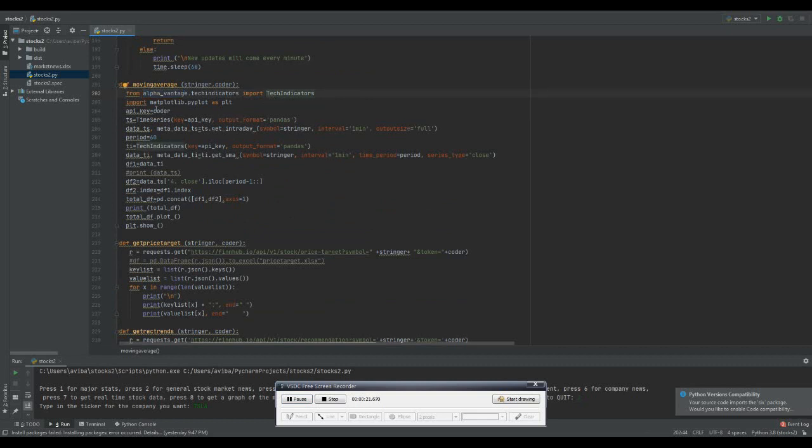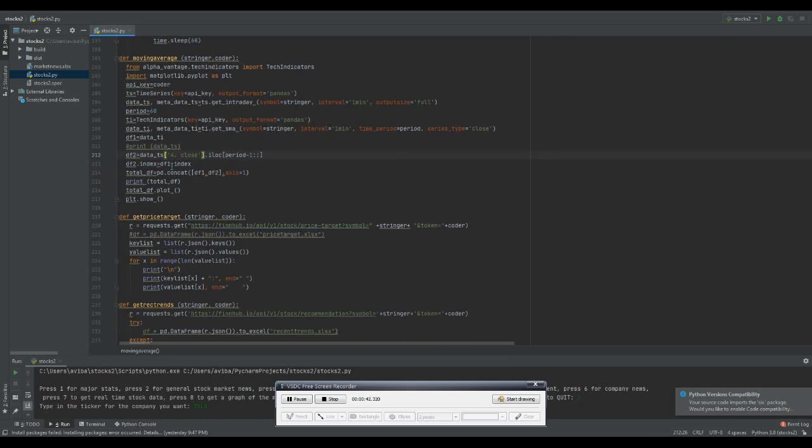And speaking of graphs, we're going to have to import the matplotlib package, and the matplotlib package is going to help us put all this data on a nice looking graph. And again, we're going to get the closed data because this is the most useful data to measure volatility. And using tech indicators, we're going to get the moving average. And then we're going to put this all on a map and plot it using matplotlib. So that's basically a basic overview of what we did.